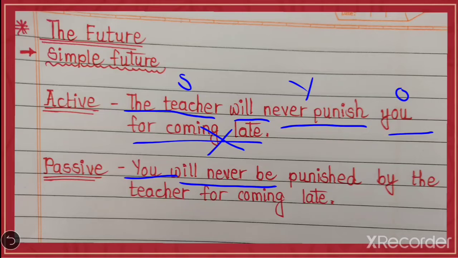Earlier we have learned that with will, shall, we have to put will be, shall be, must be, can be, might be, may be, etc. But here the word never is already given in your active voice, so you have to write after never, be. Punished is the past participle form of punish. The subject will be the object in passive, so by the teacher. And after that, the extra words we have to add in the sentence. So our passive sentence is, you will never be punished by the teacher for coming late.